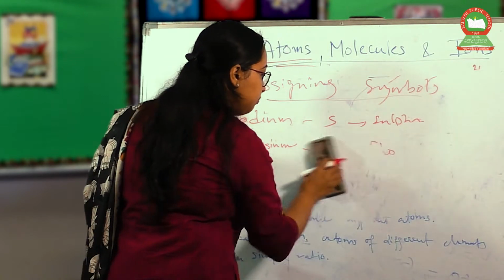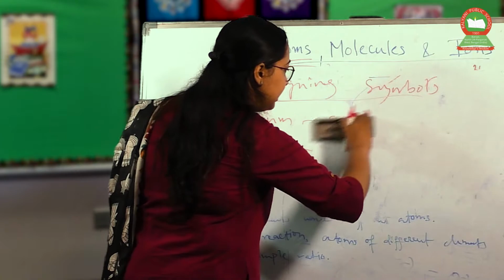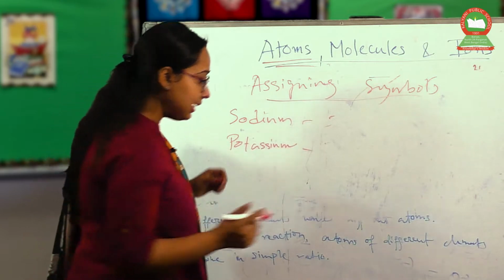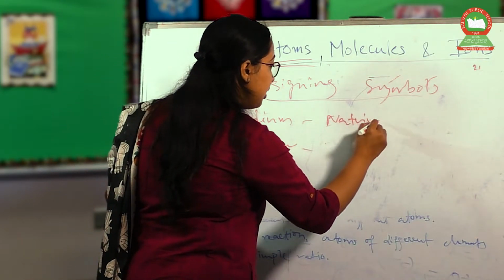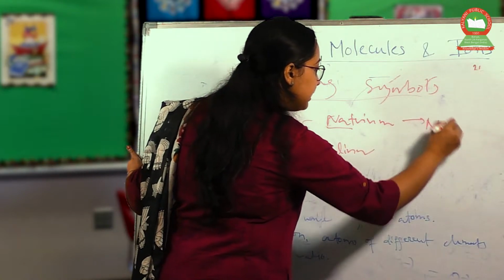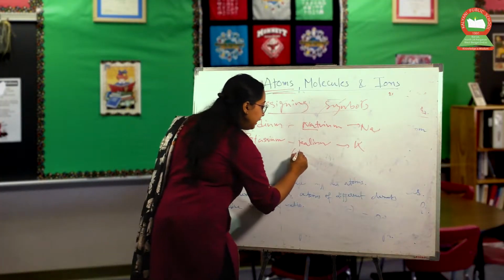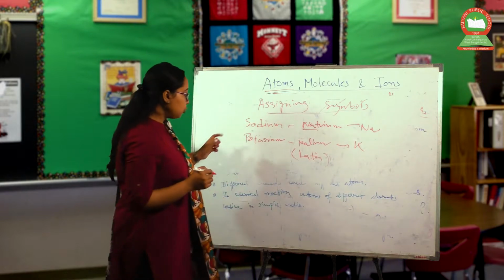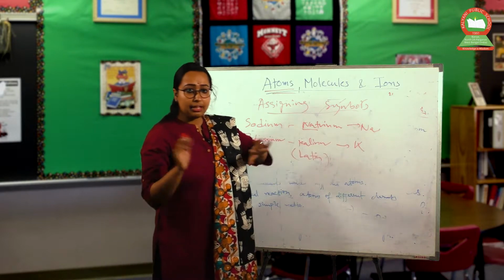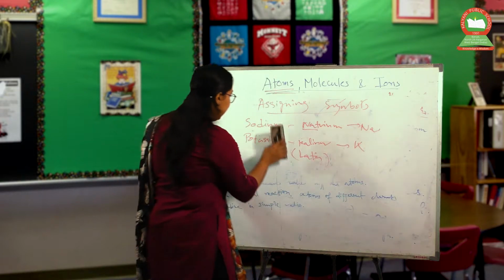So these are different. In this case, we have to write the symbols on the basis of the Latin name. Sodium is natrium and potassium is kalium, and from these we write Na and K. This is the basis of their Latin names, not their common names. So whenever you observe Na, it must be sodium, and if the symbol is K, it will be potassium.